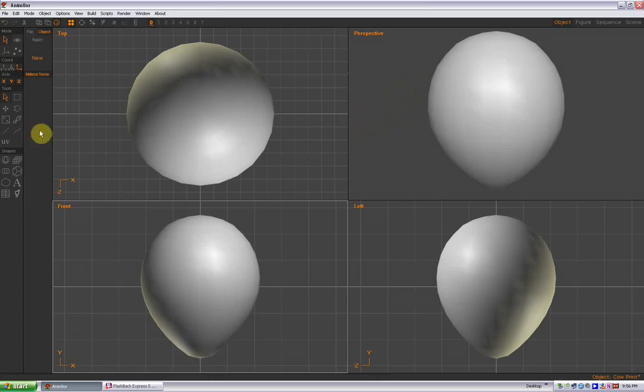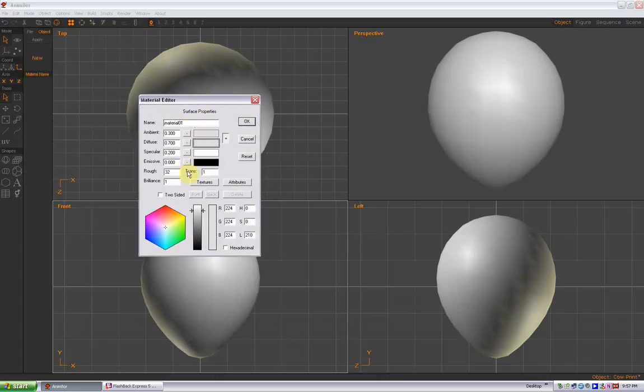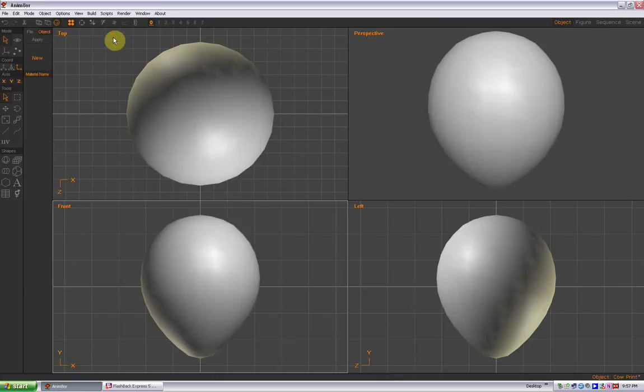Okay, now back to Animator. We are going to go to the material editor. So over here you're going to select New, double click on that, and this should look familiar. We've been working with this quite a bit, but what you want to do is set all of the parameters here, your ambient, diffuse, specular, emissive, and rough. You want to set those all to what they are on basically your other balloons. So let's cancel this for a second.